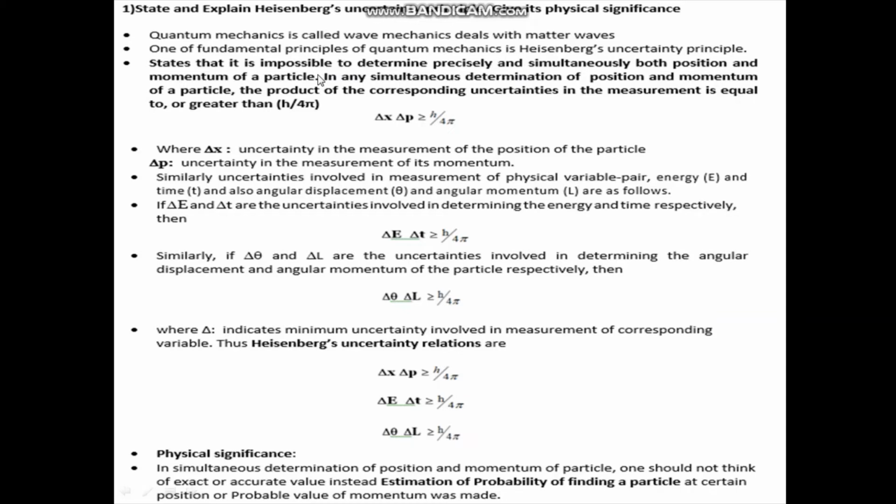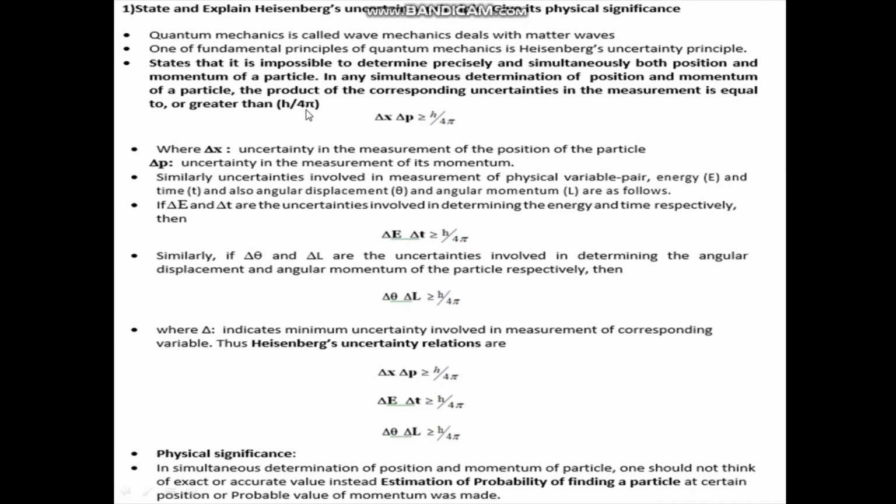If you carry out a simultaneous measurement of a pair of variables, in any simultaneous determination of position and momentum of a particle, the product of the corresponding uncertainties in the measurement is equal to or greater than h by 4 pi.